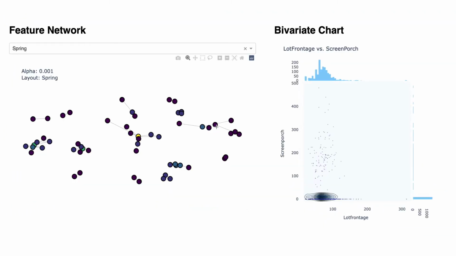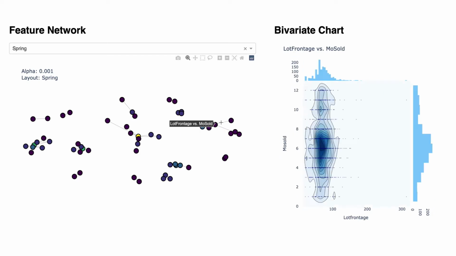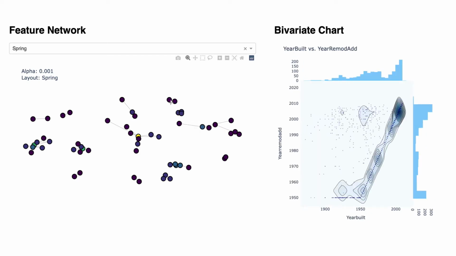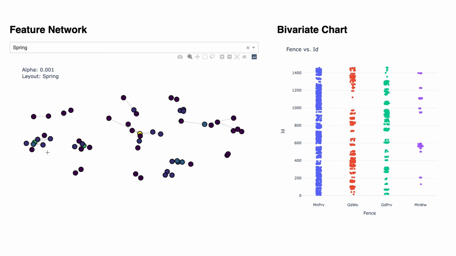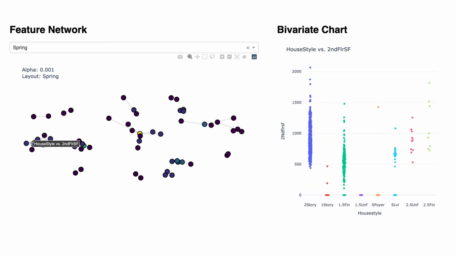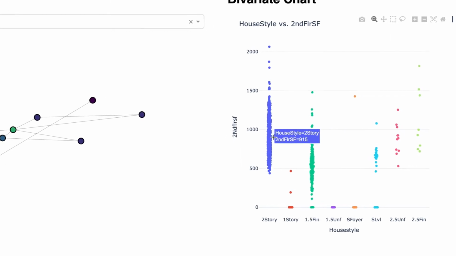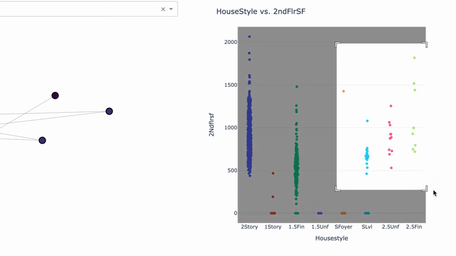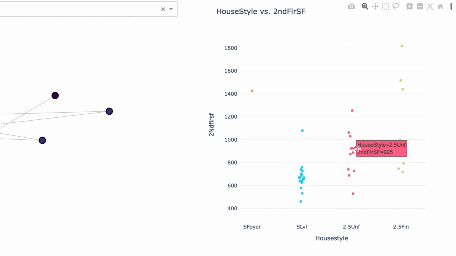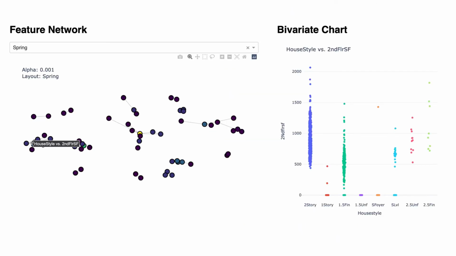An important step in early analytics pipelines is confirmation of hypotheses and verification that data is recorded correctly. For this sort of confirmatory analysis, Sirius offers useful insight. Here, we see a discrete continuous plot of house style versus second floor square footage. As expected, the second floor square footage of homes is higher in 2-story and 2.5-story homes, followed by 1.5-story and split-level homes. Miriam is assured that these two variables are labeled correctly and considers that if she needs a continuous variable for another prediction algorithm that is dependent upon the discrete variable style of home in her dataset, she can consider the second floor square footage continuous variable as a potential candidate.